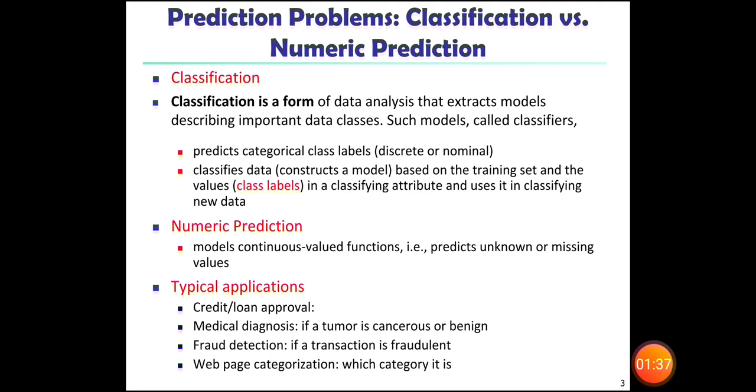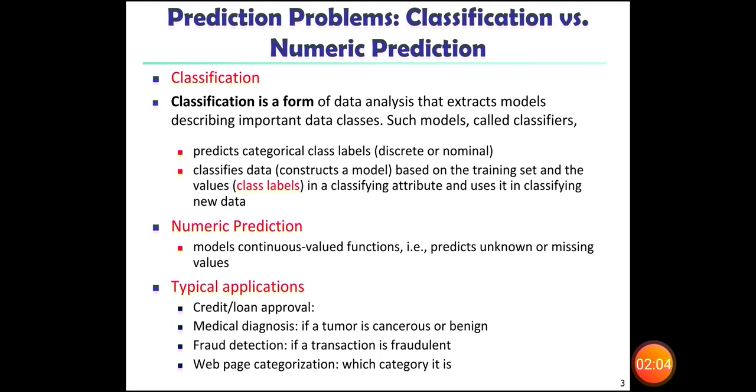That means we have two different data: one is training data, another one is testing data. Training data is nothing but known data. With the help of this known data, the classification model will be constructed, and with this model the new data can be classified. And numeric prediction is nothing but it predicts unknown or missing values.